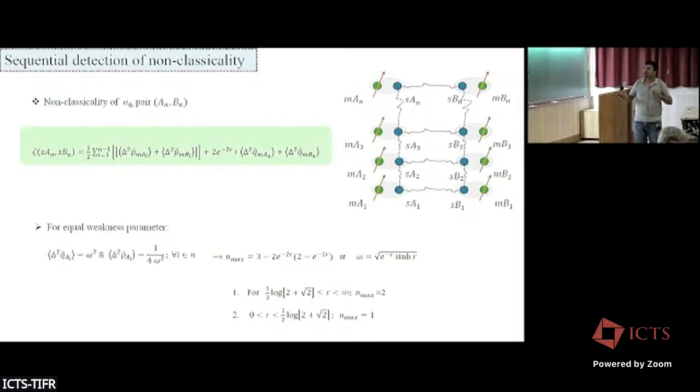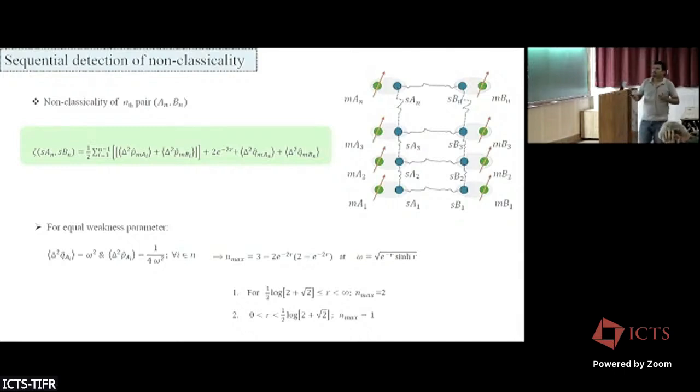So now if the squeezing of the resource, the two-mode squeezed vacuum resource, is in this range, then maximally we can get 2 times. But if we set squeezing at infinite, it will give 3. But if we take squeezing less than this quantity, then we will maximally get 1 time of detection of entanglement.